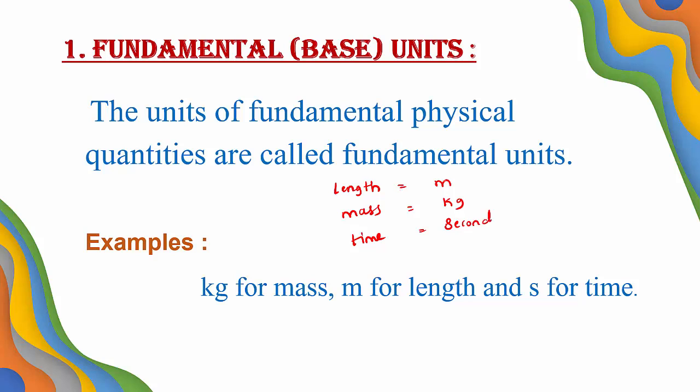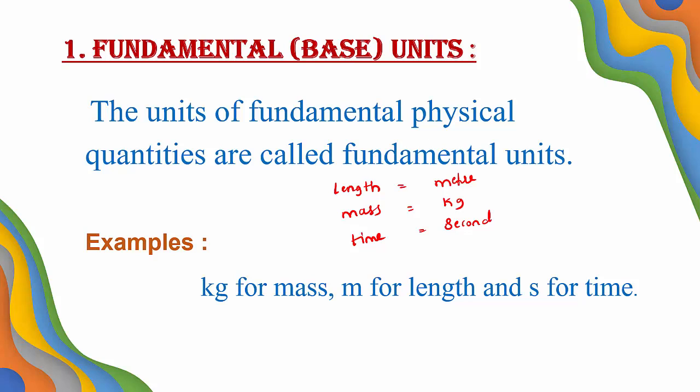Second. Length is measured in terms of meter, mass is measured in terms of kg, time is measured in terms of second. So these units are called fundamental units. What are fundamental units? The units of fundamental physical quantities. They are called fundamental units.